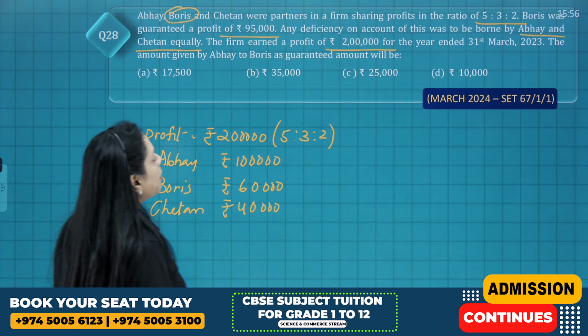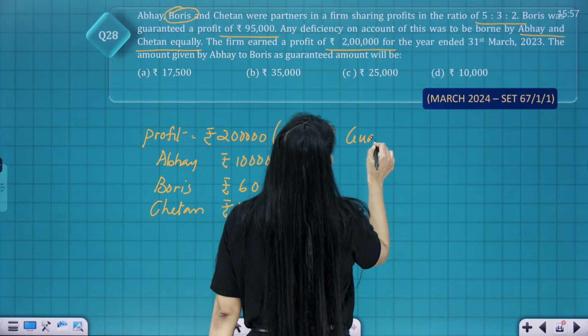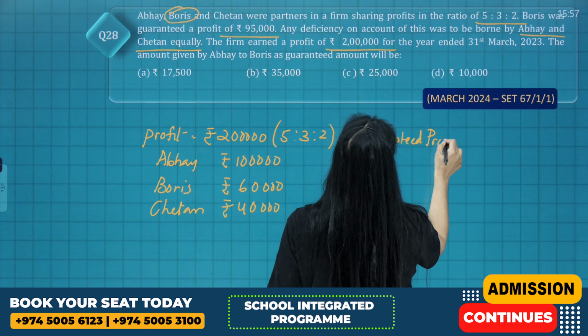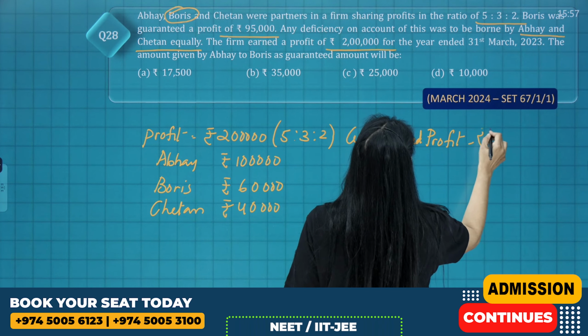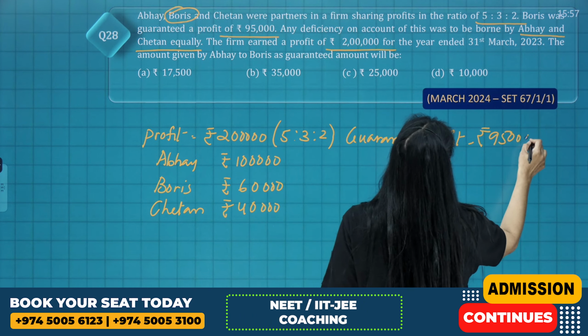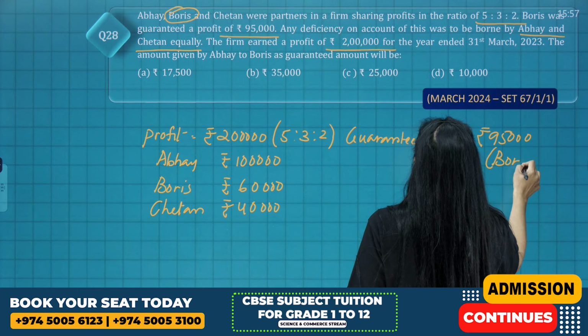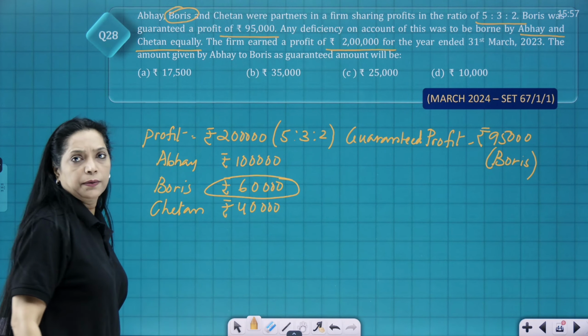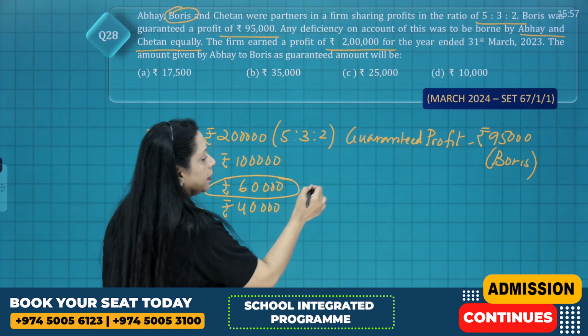What is the guaranteed amount, children? The guaranteed profit is rupees 95,000. To whom? To Boris. Right? But Boris got how much? 60,000. So what is the deficiency?